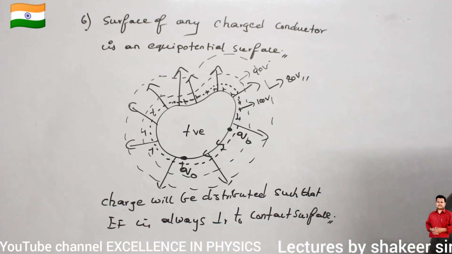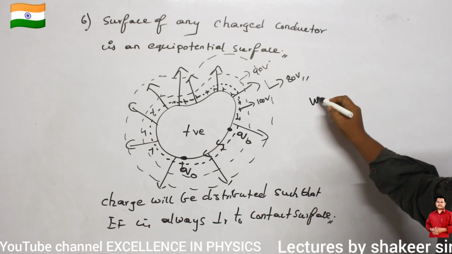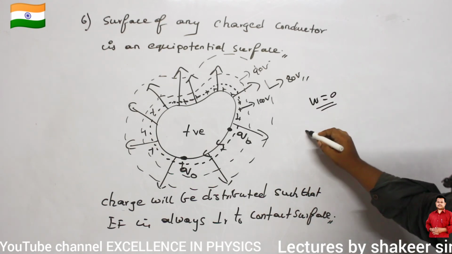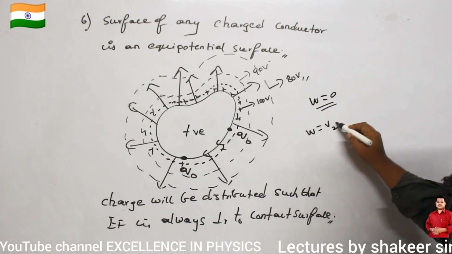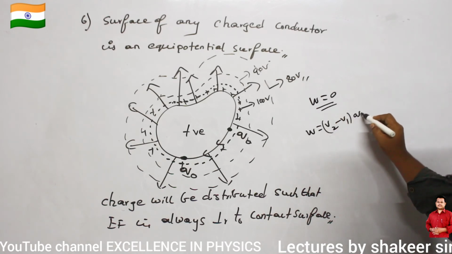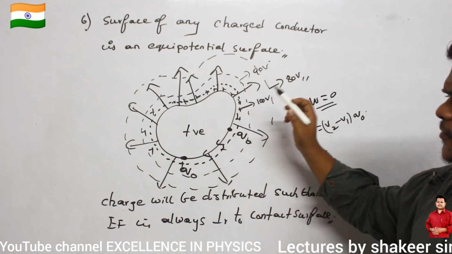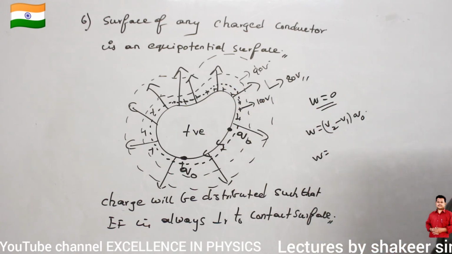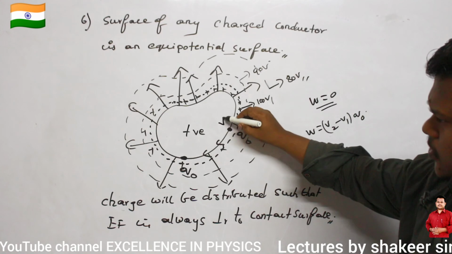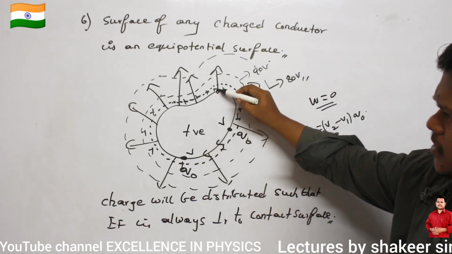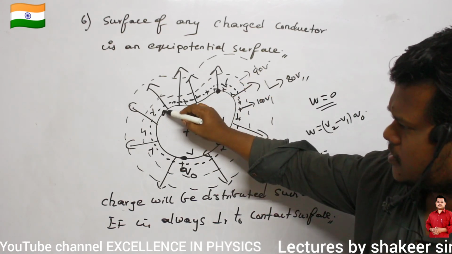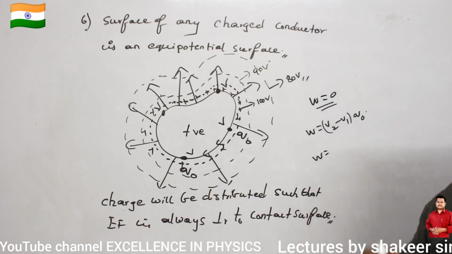Zero work, no? Work done is zero. Why? Because W is equal to (V2 minus V1) into Q0. The total surface of the charged conductor is an equipotential surface. So here also potential is V, here also potential is V, everywhere potential is V only.